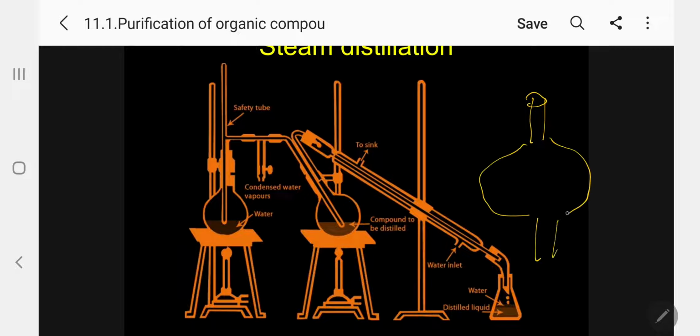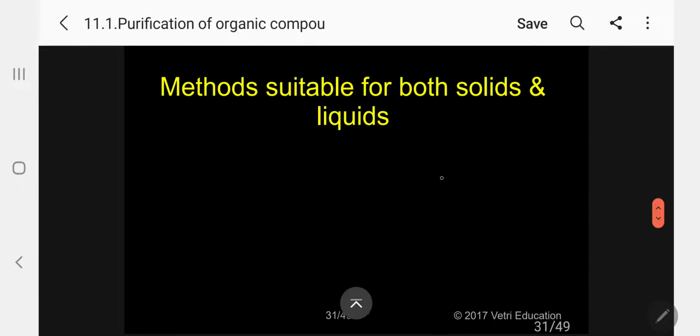It will be like this. So when you add this, suppose our liquid is high density, it will be at the bottom; low density, it will be at the top. So if it is high density, water will be at the top. If it is low density, water will be at the bottom. So we can separate this and collect our solvent. Please follow. Now I can go to the next method, suitable for both solids and liquids.